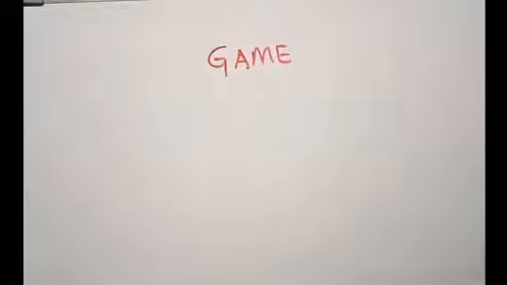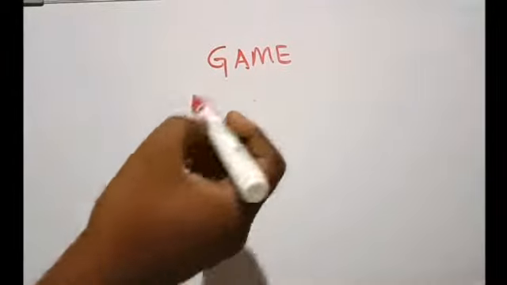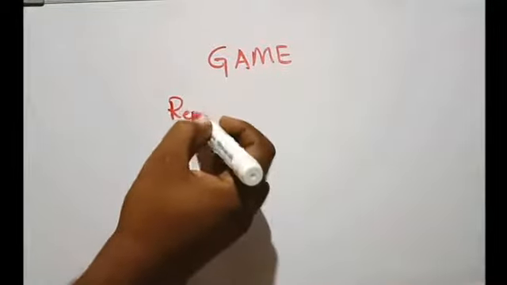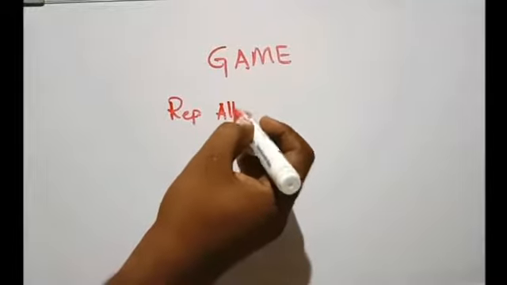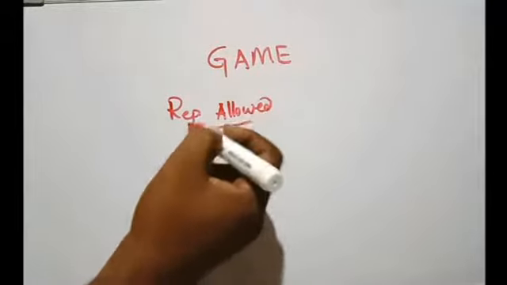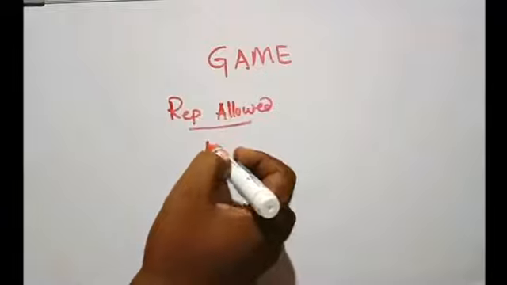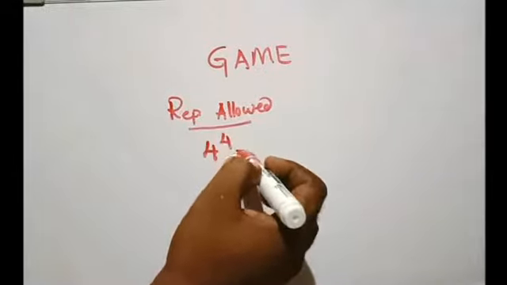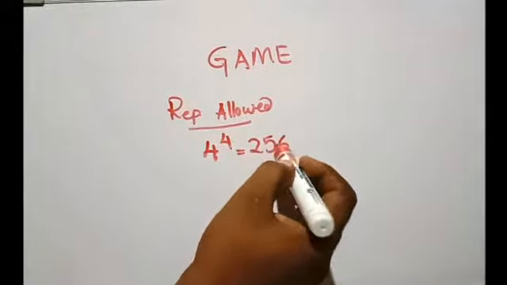Okay, if you take one example game, let's see how many ways we can arrange these letters with repetition allowed and repetition not allowed. With repetition allowed, there are 4 letters. We can arrange it in 4 raised to 4 ways, which is nothing but 256 ways.